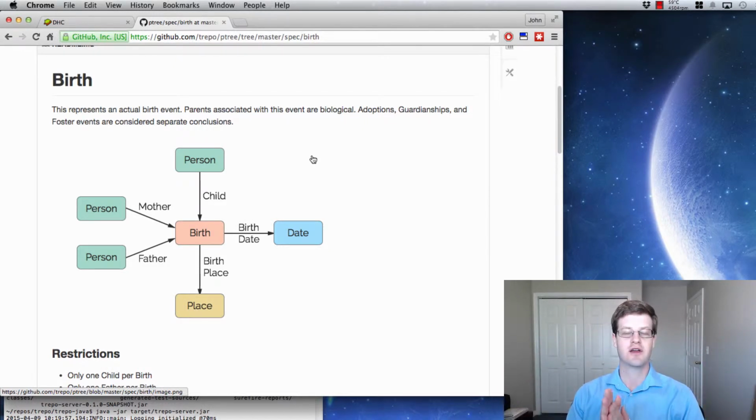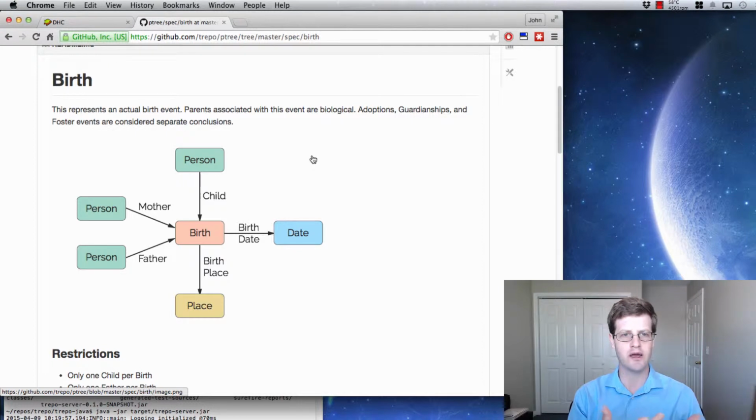Parents, as they're typically used, will depend on what you want them to mean. Because of that, we wanted to have adoptions and guardianships and foster and birth all separate, but all of those could be considered parent-child relationships.